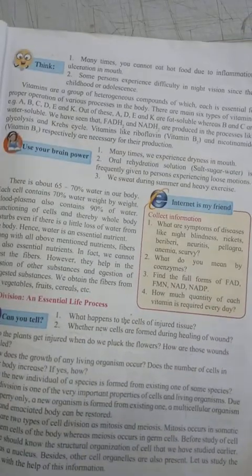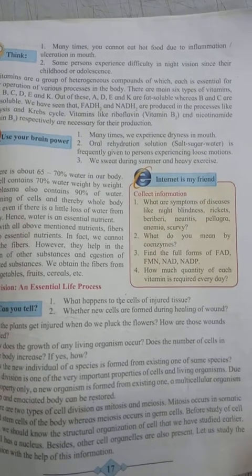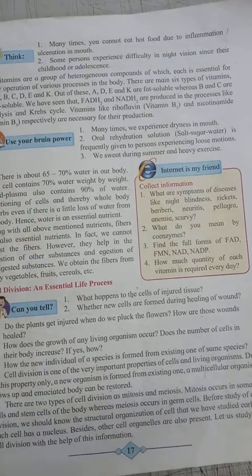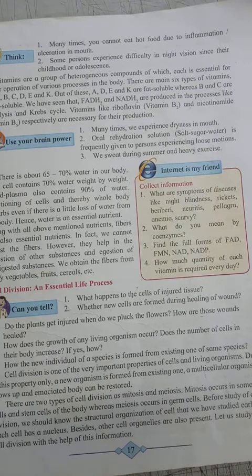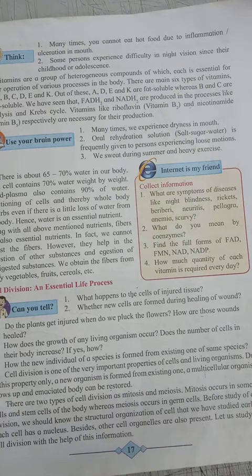Vitamins are a group of heterogeneous compounds which are essential for the proper operation of various processes in our body. There are six main types of vitamins which our body requires, that is vitamin A, B, C, D, E, K. Out of these, A, D, E, K are fat soluble vitamins and B, C are the water soluble vitamins.